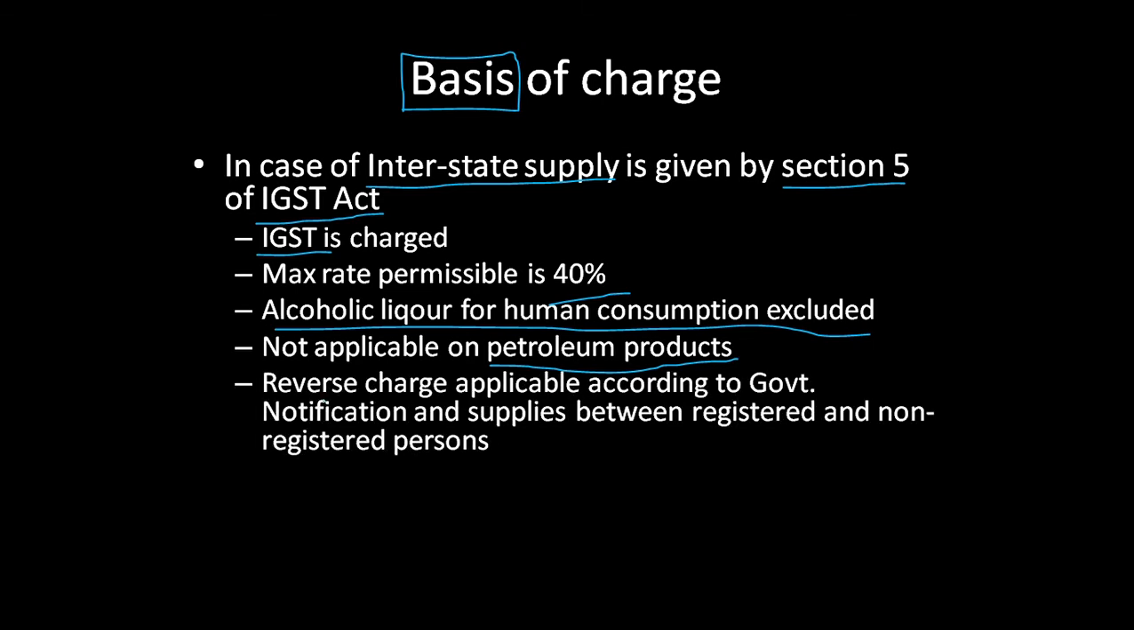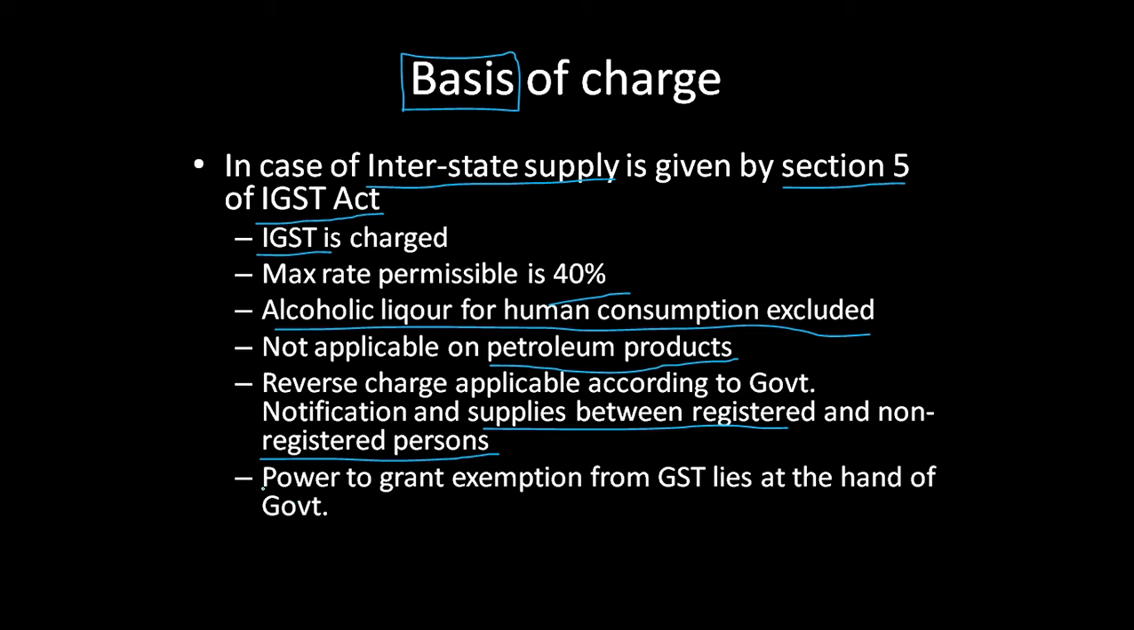Now, reverse charge is applicable according to government notification. If the government notifies certain cases, in these areas there would be reverse charge. Of course there would be reverse charge. Government has the final say. And then, if the supply is between a registered person and a non-registered person, the registered person who is the recipient is liable to pay some tax in the form of IGST.